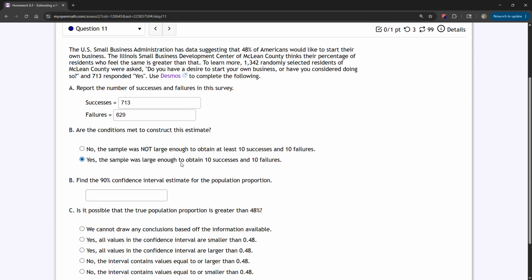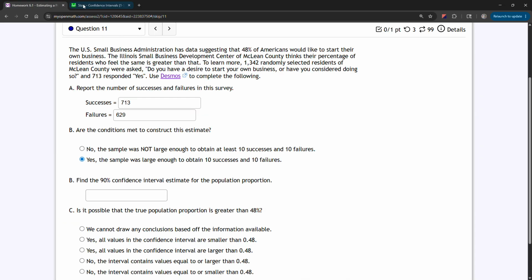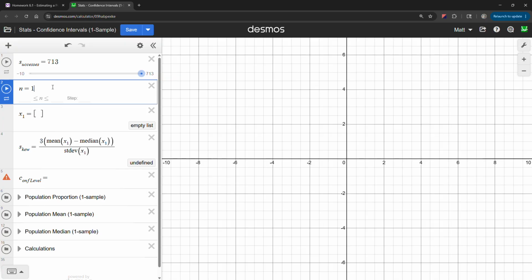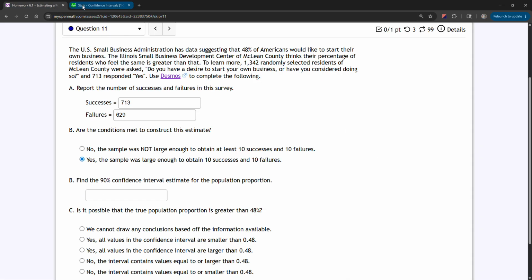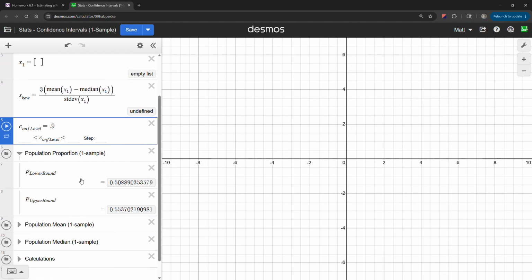Then we want to find the 90% confidence interval estimate for the population proportion. To do that, we'll open up Desmos, and to estimate a proportion, we need to plug in a value for successes and sample size. We had 713 successes out of 1,342 people surveyed. We also need the confidence level, which is 0.9. Then we'll click on the drop-down arrow for the population proportion, and we get the lower and upper bounds for that population proportion P.